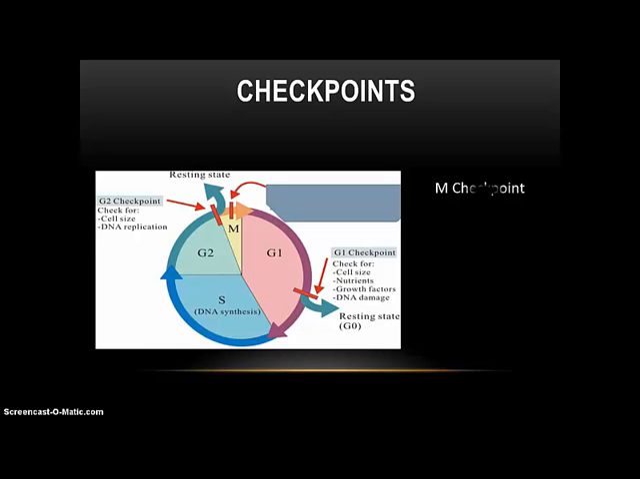The final checkpoint is the M checkpoint. This occurs during mitosis, during metaphase. This is where they check for the chromosomes' attachment to the spindle. If the chromosomes aren't attached to the spindle, then when anaphase occurs, the chromosomes won't be able to move to each opposite end of the daughter cells. So during this phase, that's what it checks for. Until then, the division won't continue.